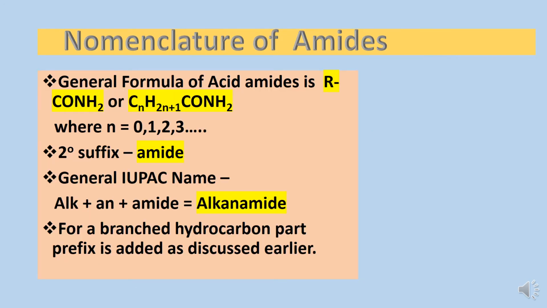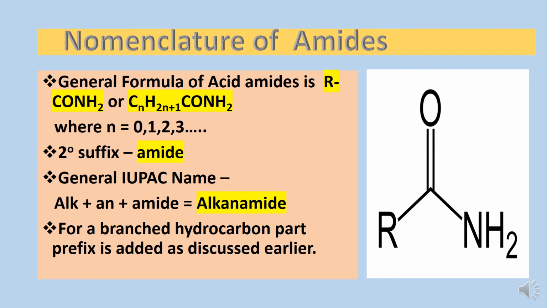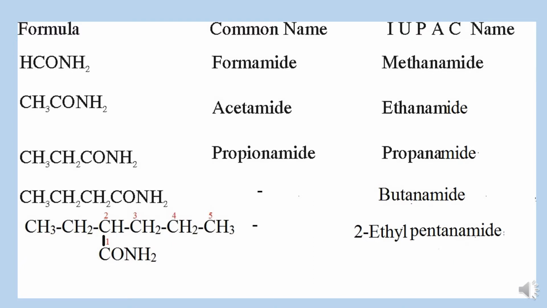First, nomenclature of amides. Amides have the CONH2 functional group, and they are generally represented by RCONH2. The secondary suffix used for this group is amide, and the general IUPAC name is alkane amide. Let's see a few examples. Amides having one carbon atom are named methanamide. For 2 carbon atoms it is ethanamide. For 3 carbons, propanamide, and similarly for 4 it will be butanamide.